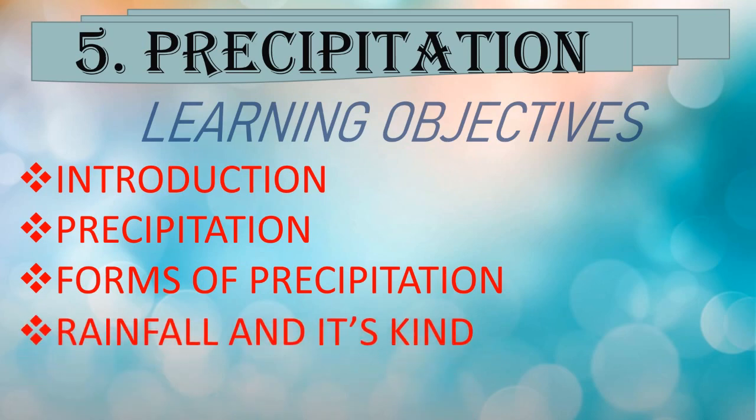Then, rainfall and its kind. Here, we will take information in detail about the water cycle and the types of rainfall such as convectional rainfall, orographic rainfall and cyclonic rainfall.